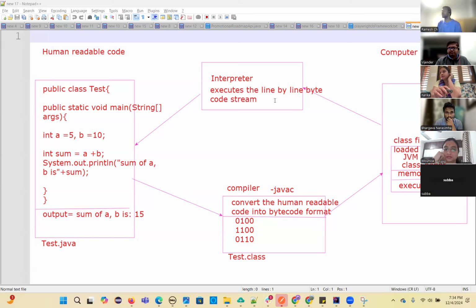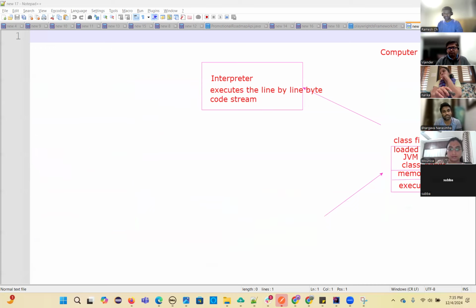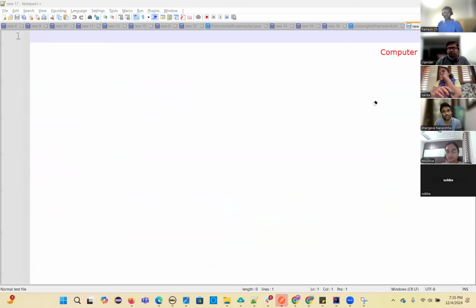Inside the execution engine we have the interpreter, another component that executes the code line by line. Then it will produce the output. Why I explained this is that this understanding is very important.